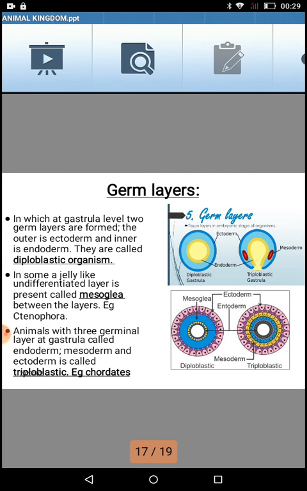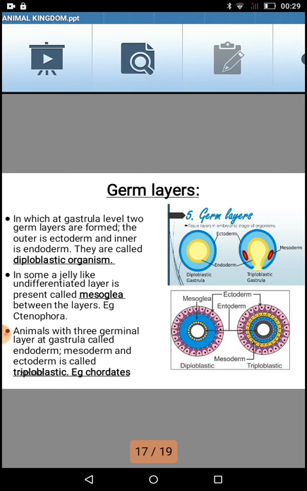If all the three are present in an organism's development, you can see the third part. Animals with three germinal layers at gastrula level, the endoderm, mesoderm and ectoderm, they are called as triploblastic organisms. All chordates are triploblastic. But out of these three, only two are present. If only ectoderm and endoderm is present, then an organism is called as diploblastic organism.